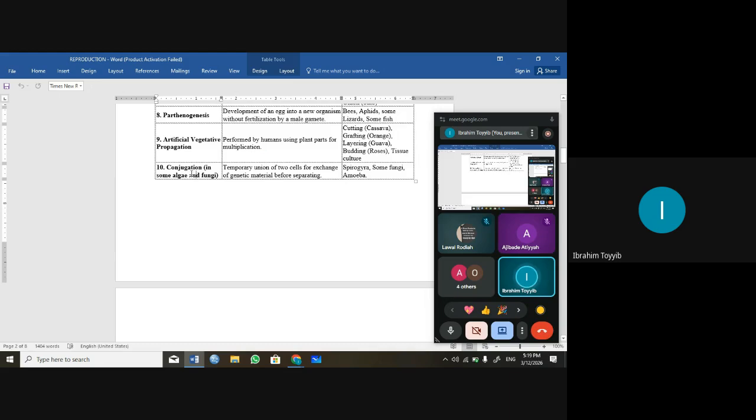Fungi also undergo conjugation for sexual reproduction. So this is a temporary union of two cells for exchange of genetic material before separating. This occurs in Spirogyra, some fungi, and paramecium.